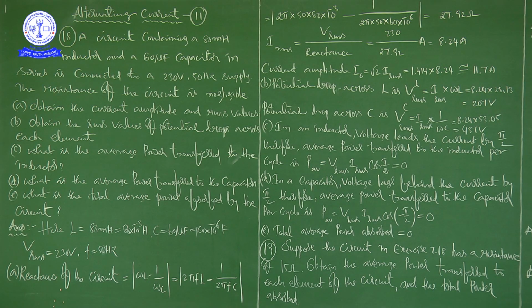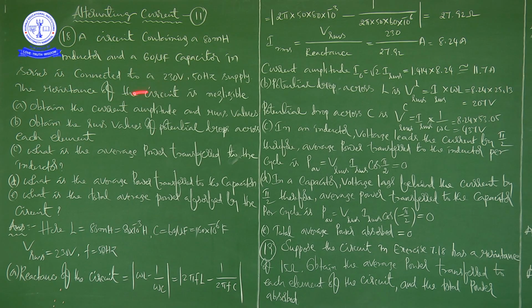Next, what is the average power transferred to the inductor? Next, what is the average power transferred to the capacitor? Next, what is the total average power absorbed by the circuit? Now we are going to see the answer to this question one by one, step by step. First we will discuss A, then B, C, D, E.